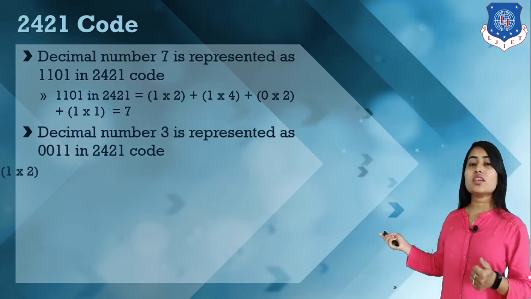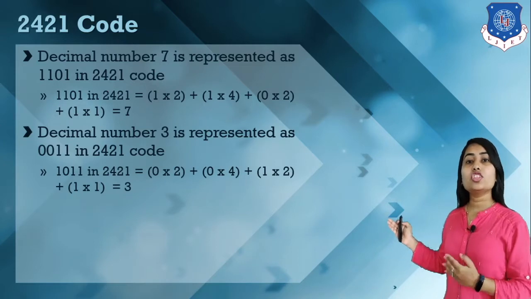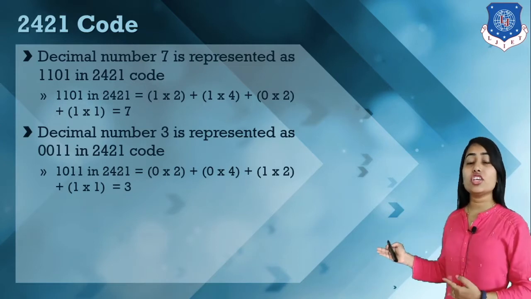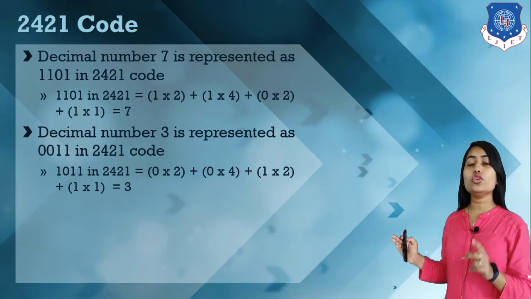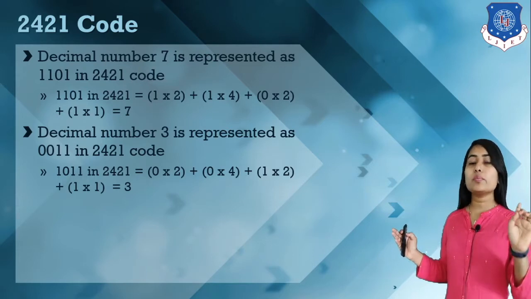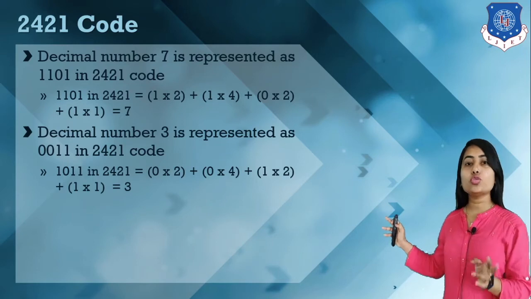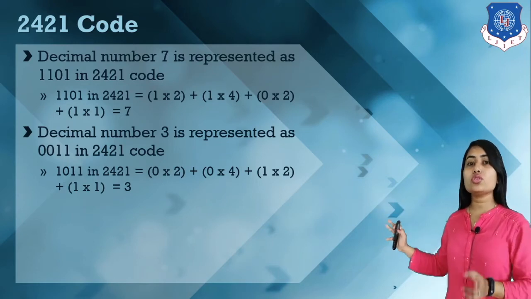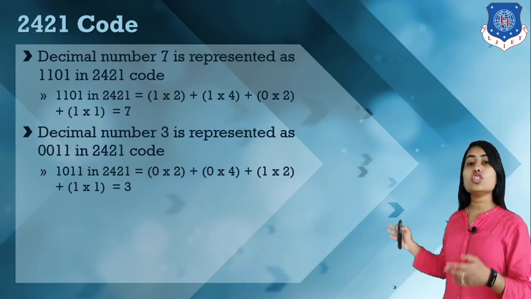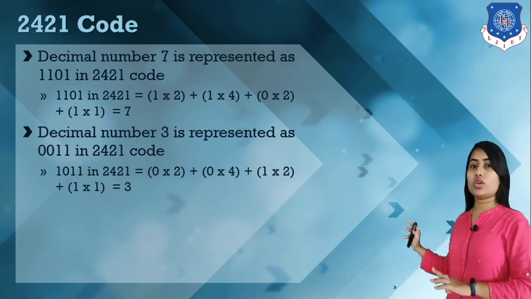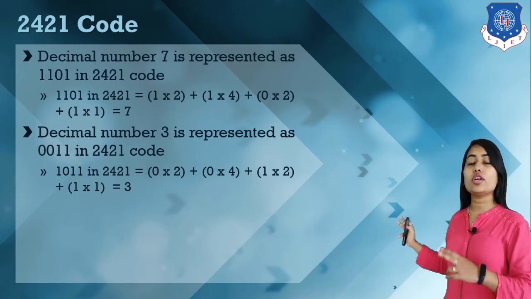Now next, if we have the decimal number 3, how can we represent 3? Remember, 3 is between 0 to 4. So for 0 to 4 we have to put the first bit 0. So here we can't use the first 2, so we have to use this 2. 2 plus 1 is equal to 3. So 3 is equal to 0 0 1 1.